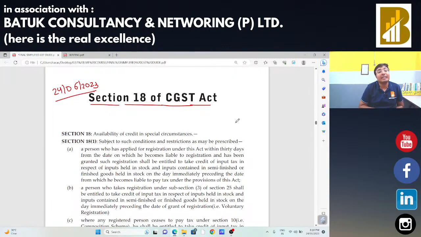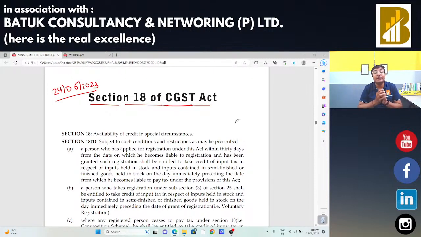And after that, we had started our discussion on the mandatory conditions for claiming input tax credit, section 16, subsection 2. You should have the invoice. Then you have received the goods, the same is reflected in the GSTR-2A. Supplier has already filed the return and you should also have filed your GSTR return.